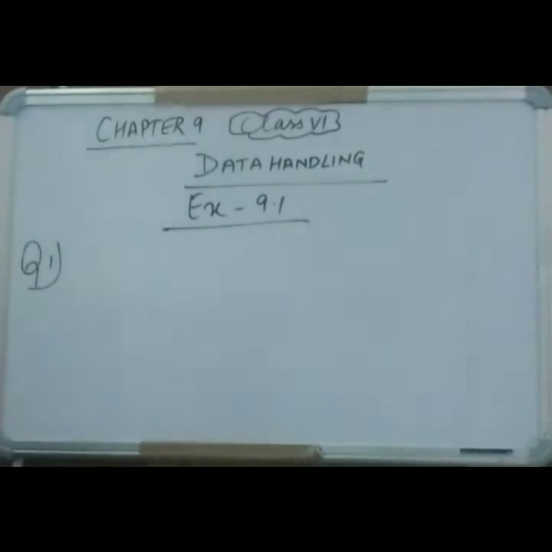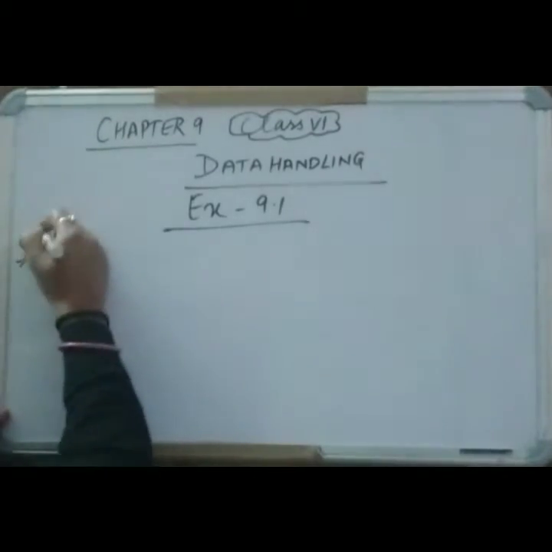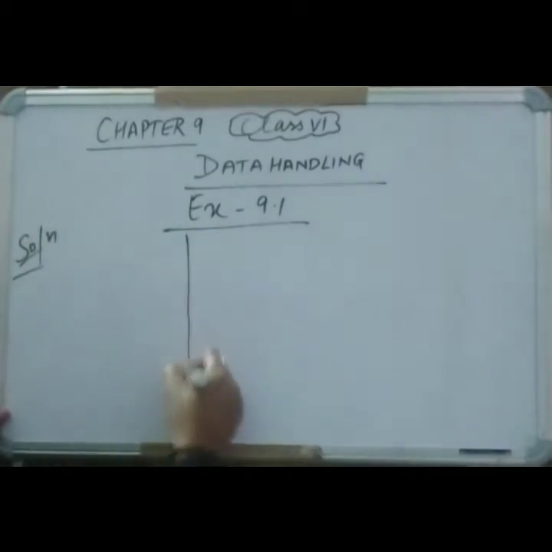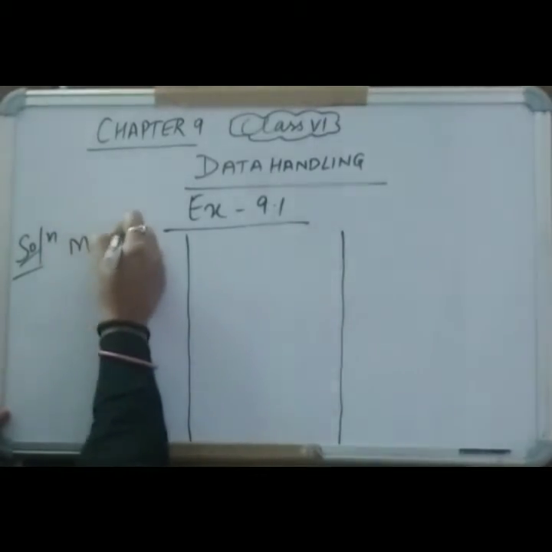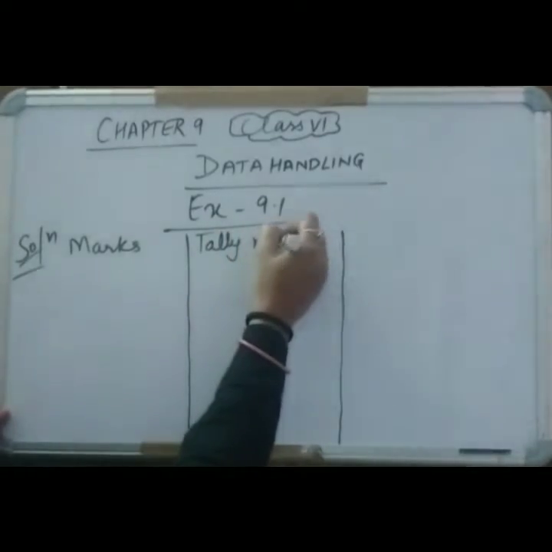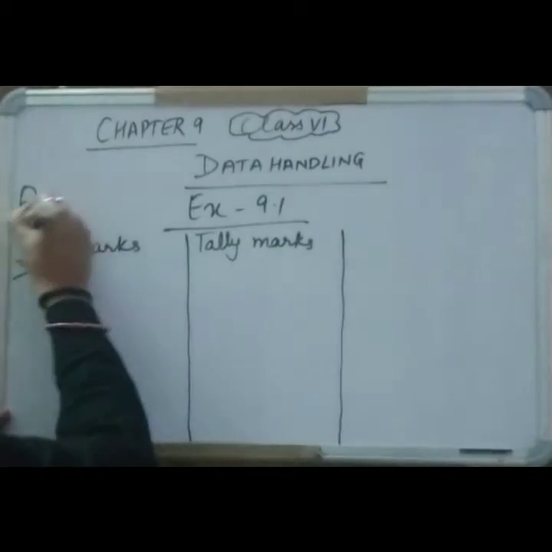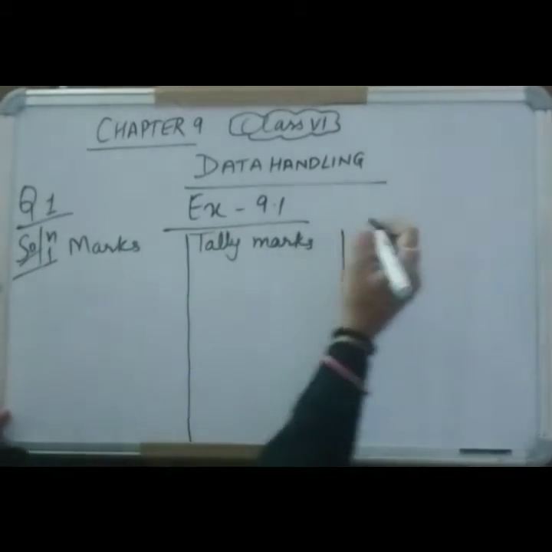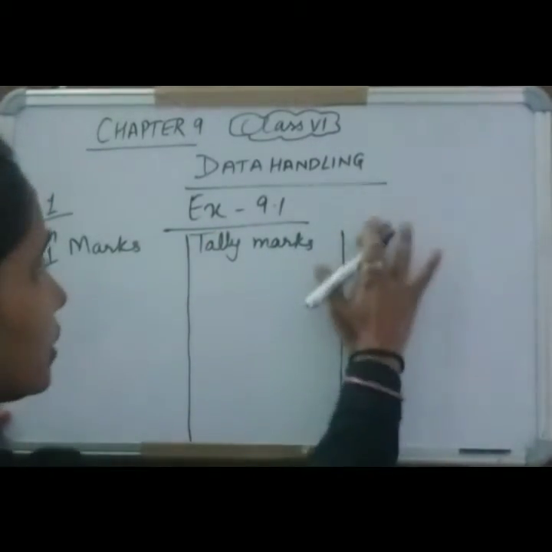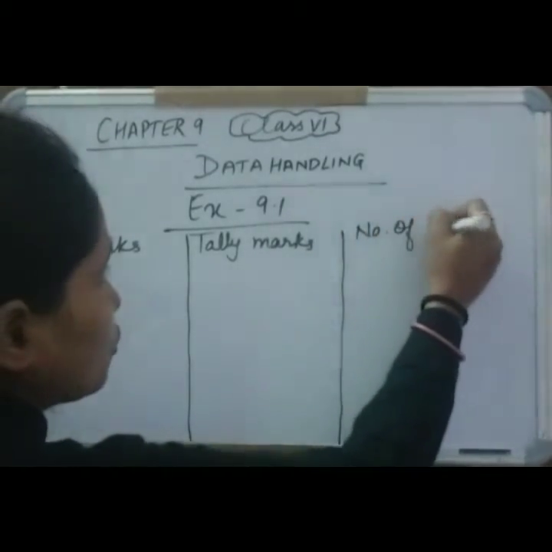So here are the marks given. First of all, in the answer you will make a table. You will make 3 columns. First you will write marks, second tally marks, and in the next one you will write frequency or number of students.